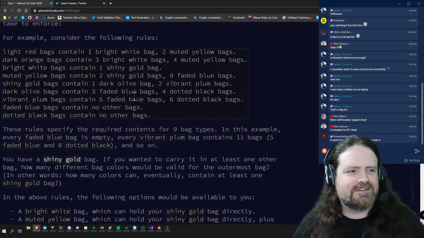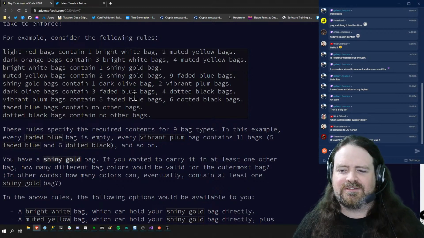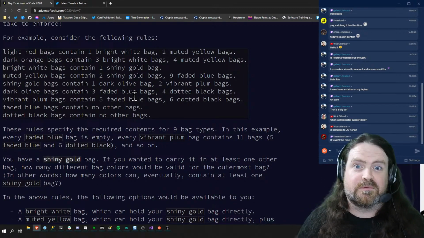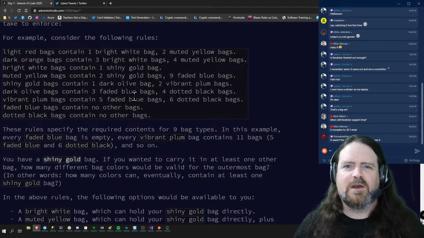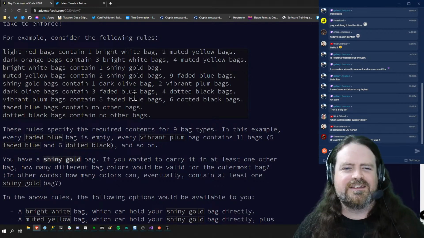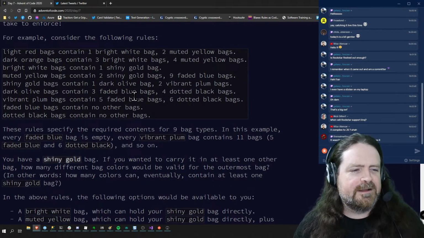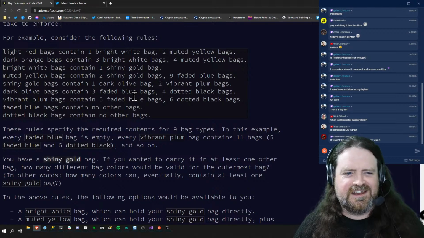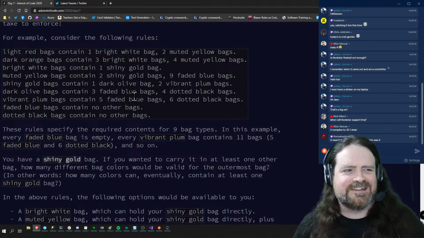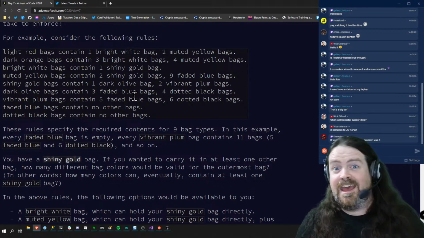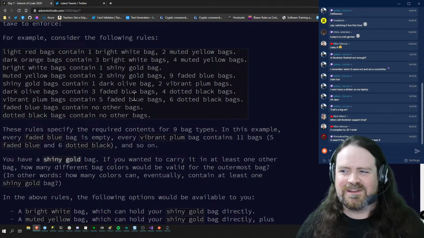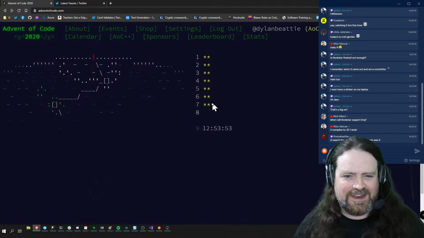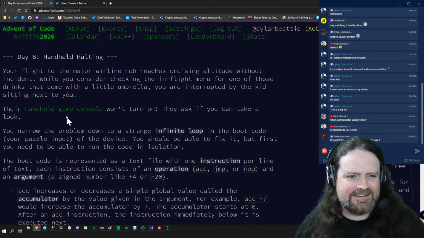So I'm going to have a look at today's, but what I'm probably going to do is, because this is not code that is going to run in production, no one's going to, I hope, come back to my Advent of Code 6 months from now with an urgent bug fix for a VIP client, you know? It's supposed to be fun, and yesterday wasn't a huge amount of fun. So today I'm going to optimize for fun, and if that means that we hack around a little bit and maybe don't write so many tests, then so be it. It's about enjoyment, and it's about exploring the problem and figuring out what to do with it. So let's have a look at what we got for day 8.